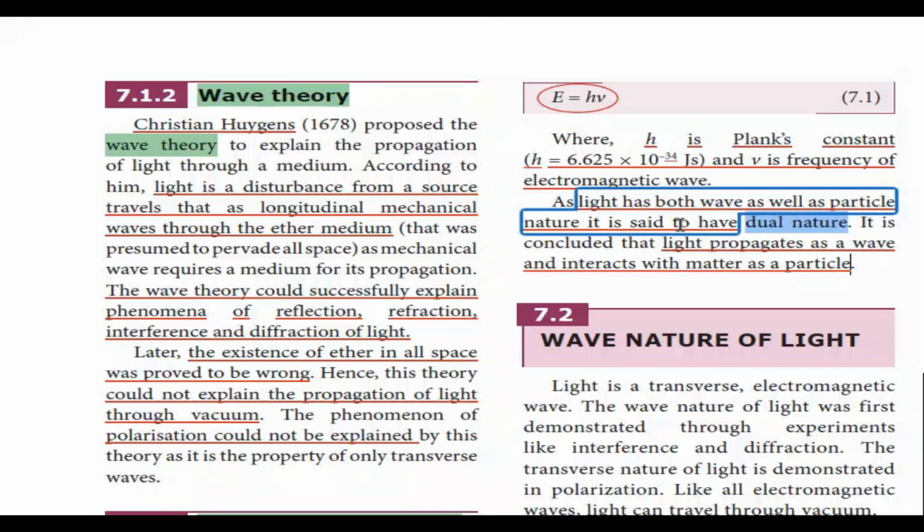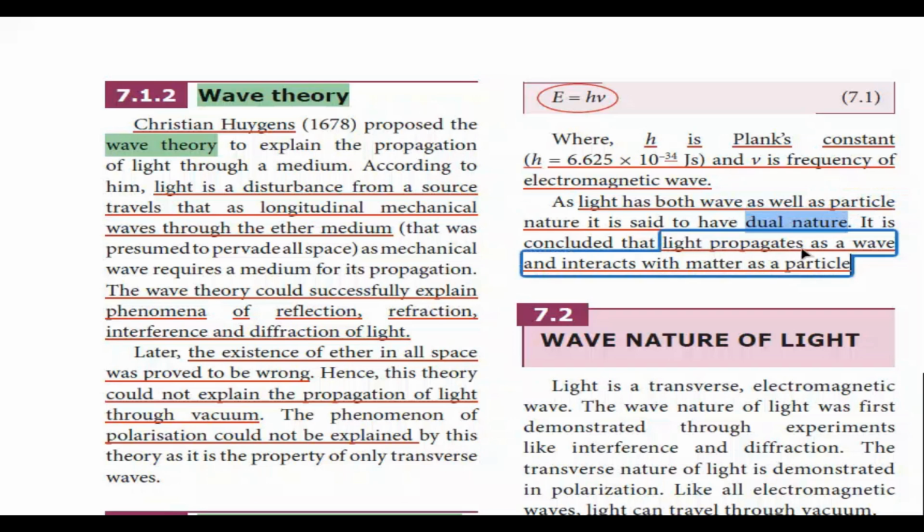As light has both wave as well as particle nature, it is said to have a dual nature, and it is concluded that light propagates as a wave and interacts with matter as a particle. So light can behave like a wave as well as like a particle, and that is why it is said to have a dual nature.